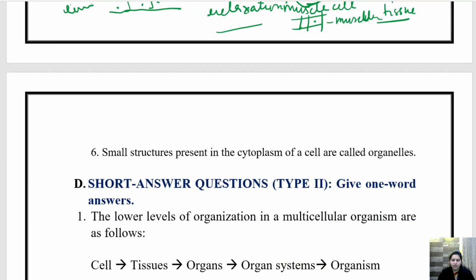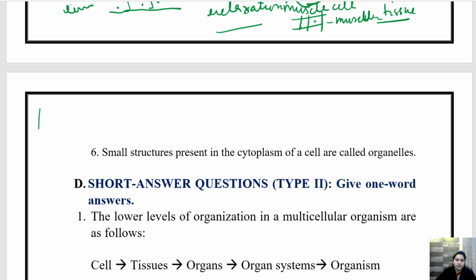नाउ व्हाट इज द लास्ट क्वेश्चन? लास्ट क्वेश्चन टाइप 1. व्हाट आर ऑर्गन्स और व्हाट आर ऑर्गेनल्स? ऑर्गेनल्स क्या होते हैं बेटा? So small structures present in the cytoplasm of the cell are called organelles, and they perform various functions. They perform various life functions.